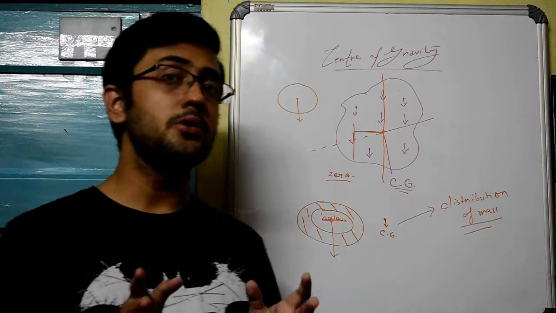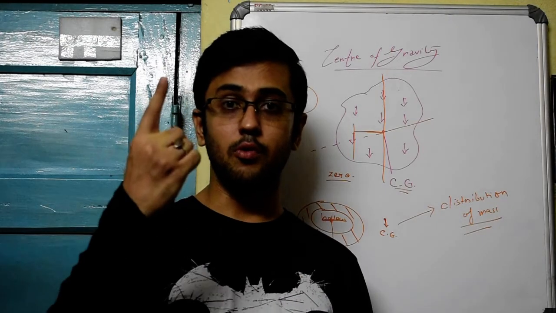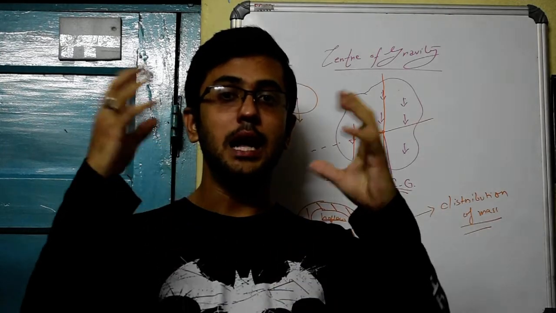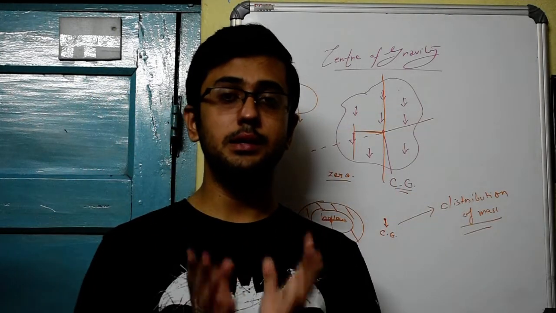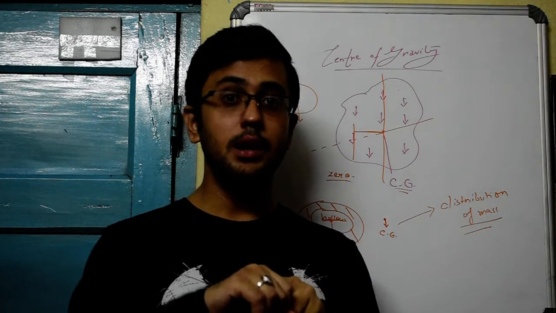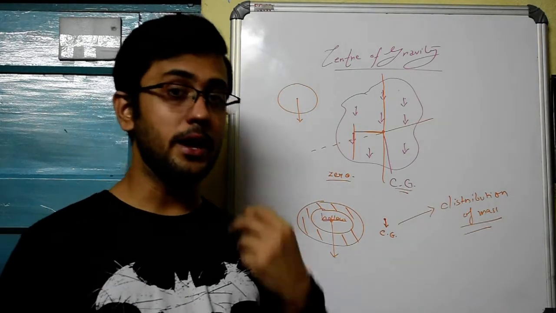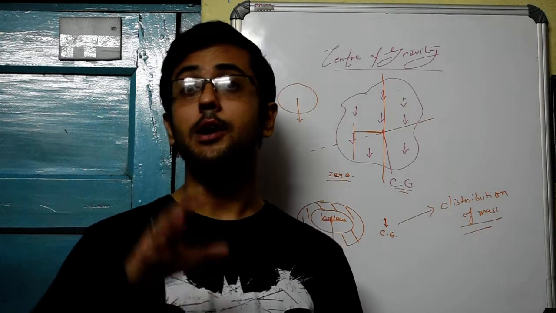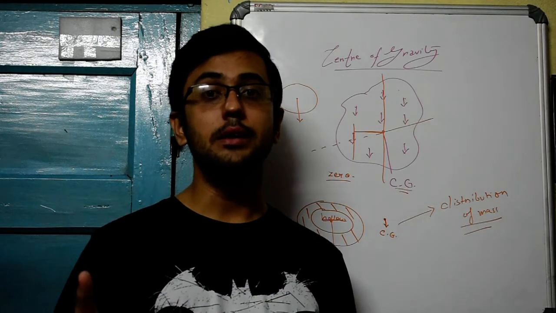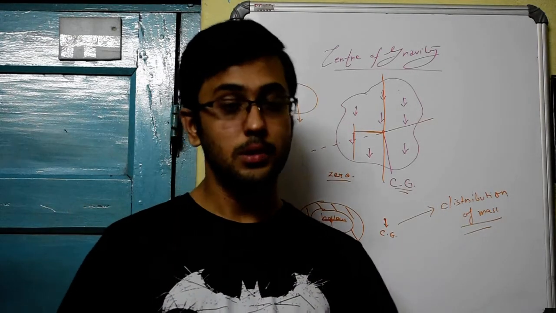The theoretical part that you need to study here is number 1, that center of gravity is that point where the entire weight of the body can be supposed to be concentrated, and the algebraic sum of moments due to all the particles constituting the body is 0. The second thing you need to know is that center of gravity depends on the distribution of mass, that is the shape of the body. And finally, number 3, center of gravity may not lie within the mass of the body. For a body, the center of gravity might lie at some point which is not even within the matter, where there is no matter present.